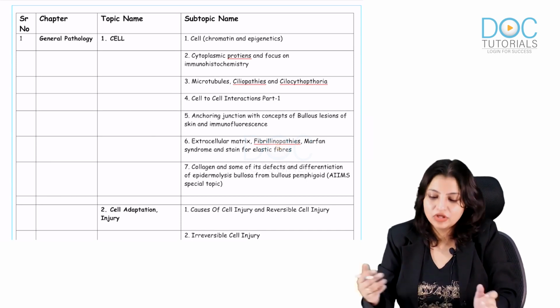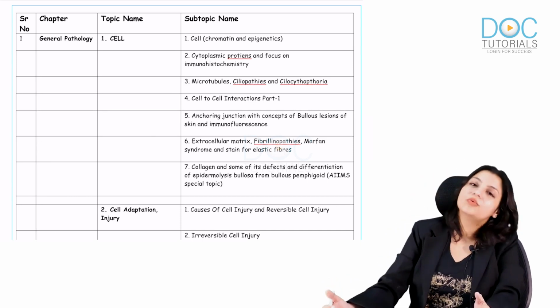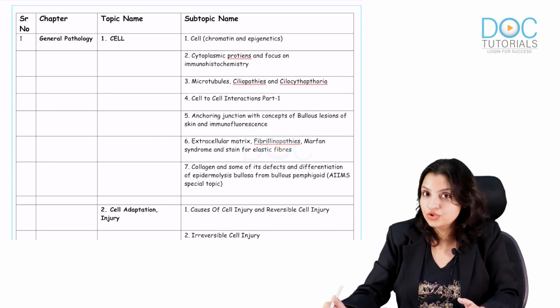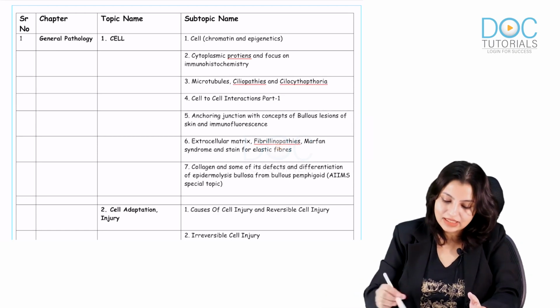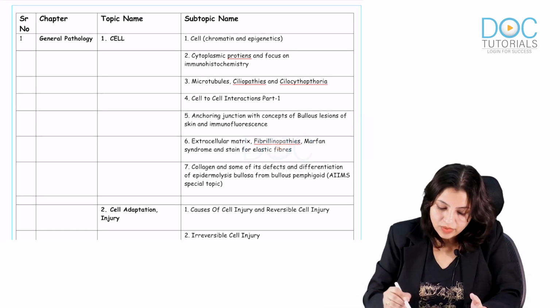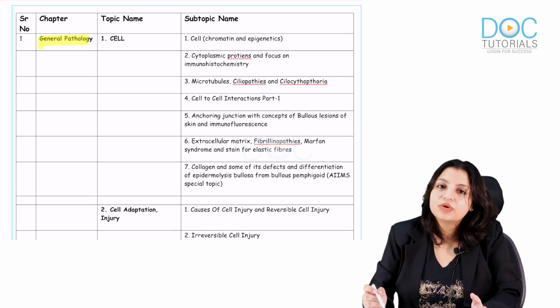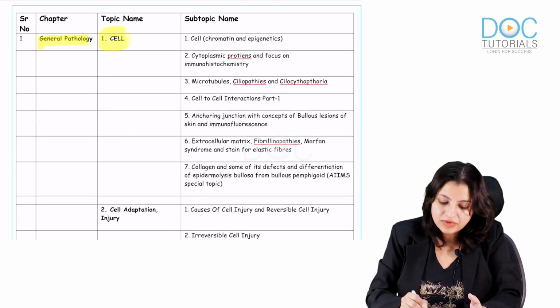So here is my pathology index in front of me with all the videos. I'm going to tell you the must-revise videos which you should do before going to the exam. So let's quickly see this. When we are focusing on general path first, the first chapter here is cell.